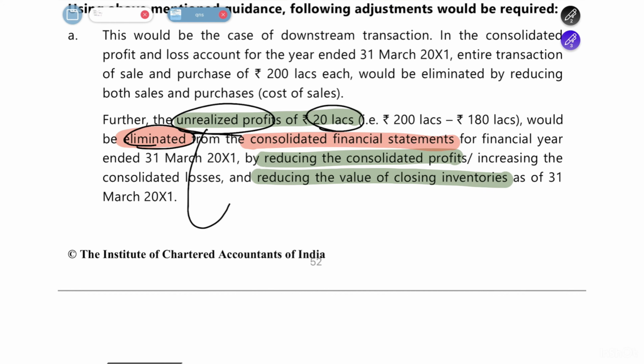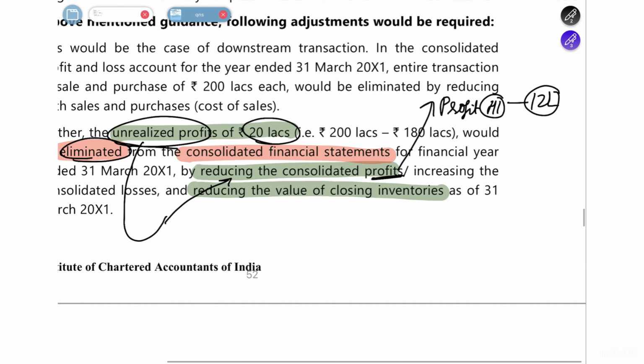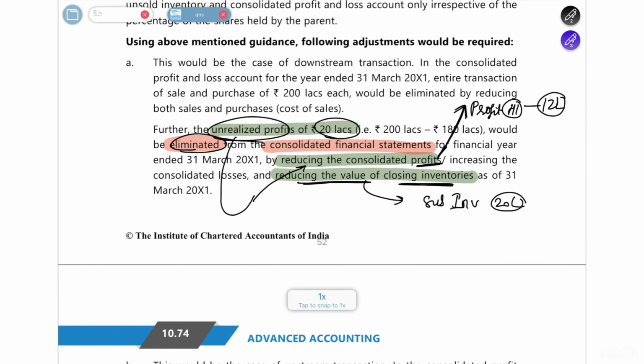First, you will reduce this 20 lakh rupees from the consolidated profits, because the entire profit of the holding company will be included. So this 20 lakh will be there in the profit of the holding company. First reduce from that in the consolidated balance sheet, and the next, the subsidiary's inventory will be there. In that also this 20 lakh rupees of profit will be included. You have to reduce from that. So reduce from the value of the closing inventories. Okay, so these two effects you have to show.